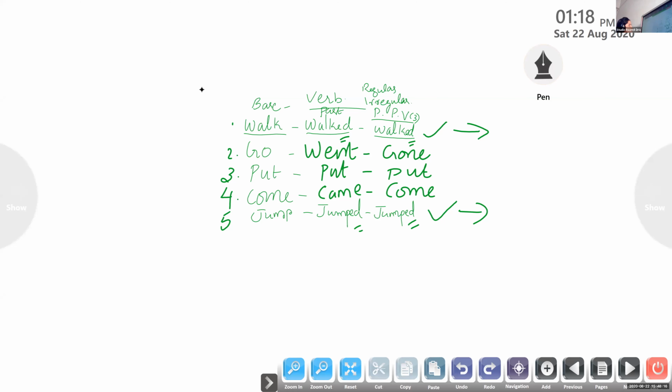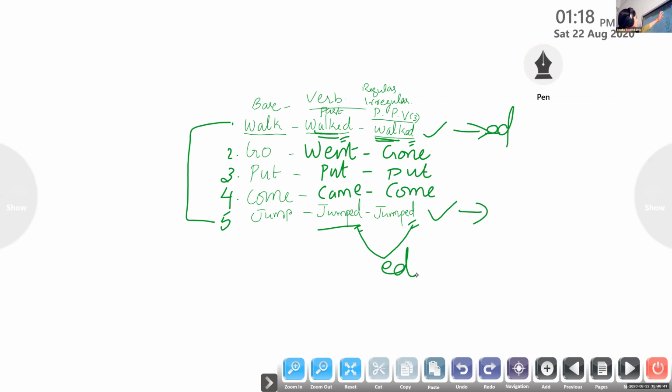So the word is walk. In walk and jump, everywhere you can see the base forms, right? Walk. I just added ed to make it into the past form and also the past participle form. In the word jump also you can see jump repeating in the past form and the past participle form. Only one change, one ed is added. So such verbs are called regular verbs in English grammar.